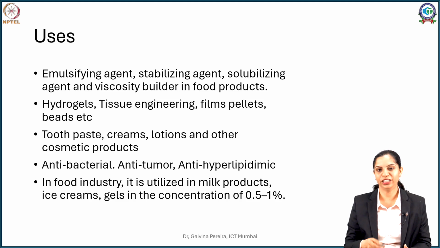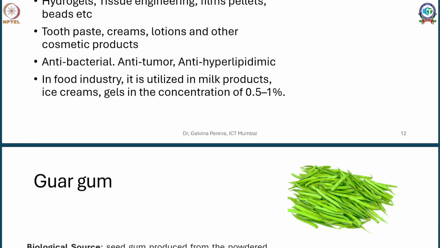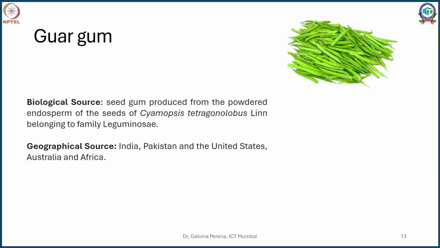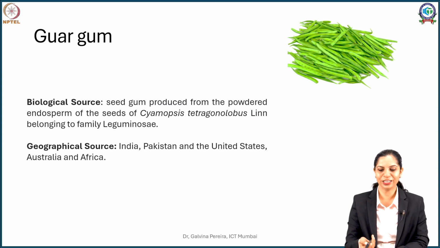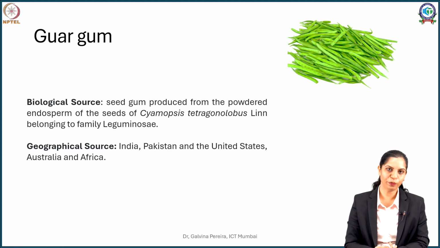In the food industry, it is also used in preparing milk products for imparting viscosity and gel-like consistency in ice creams and gels, keeping a concentration as low as 0.5 to 1%. Now we go to the third carbohydrate, and this is not marine based, this is plant based, and as you can see, this is our simple gawar or guar. This is an Indian vegetable we often consume, and the seeds of it are used to prepare guar gum.